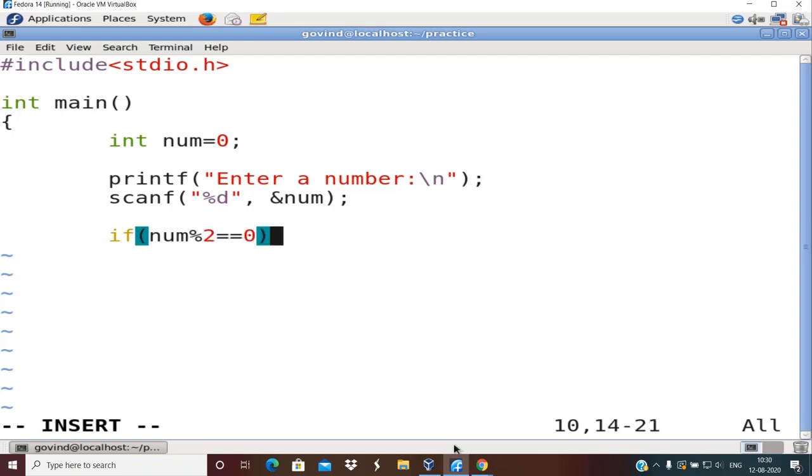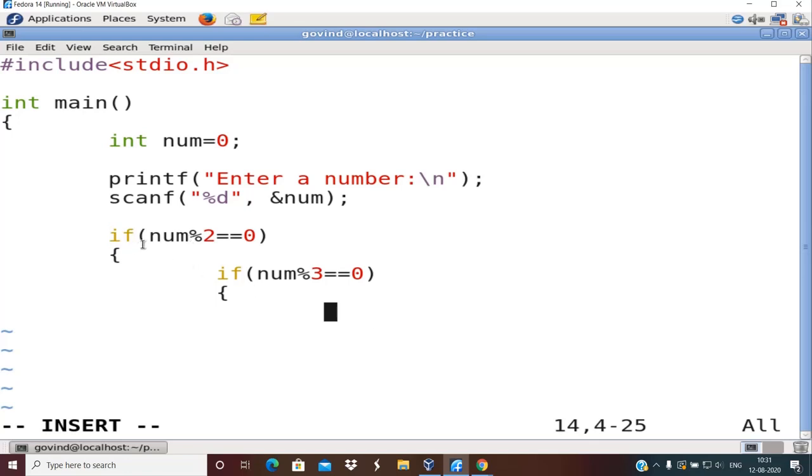So how do I check that? This is how it is. Now, if the number is divisible by 2, I simply cannot display that that number is divisible by both 2 and 3. So I need to also check one more condition here, that if num mod 3 is double equal to 0. You can see over here what I have done is I have written one if inside another if. Hope you are able to clearly see this. I have written one if inside another if. This is what we refer to as a nested if, right?